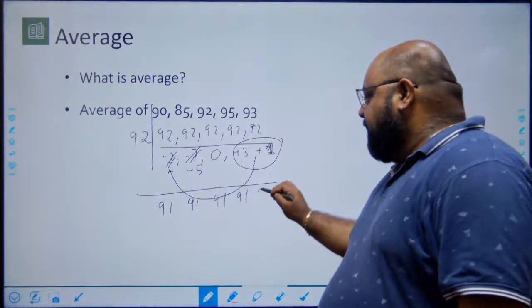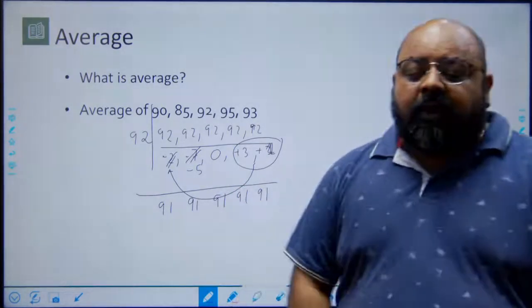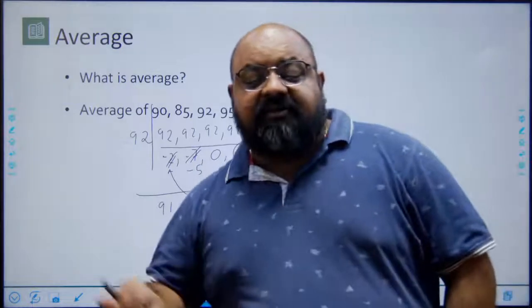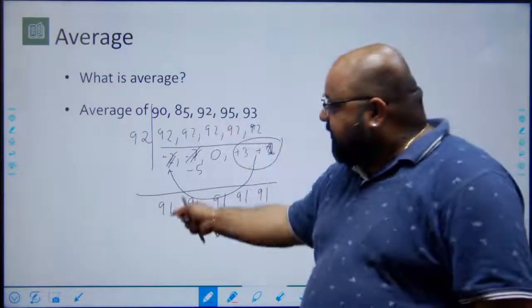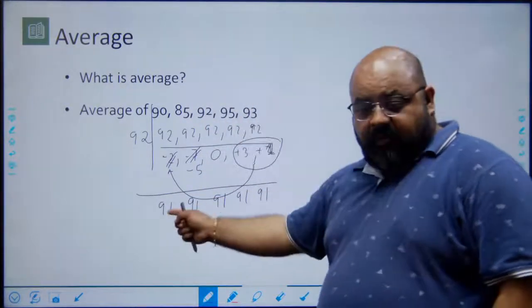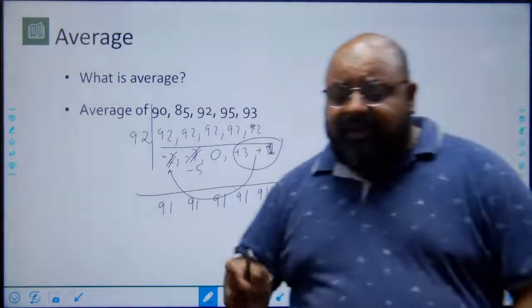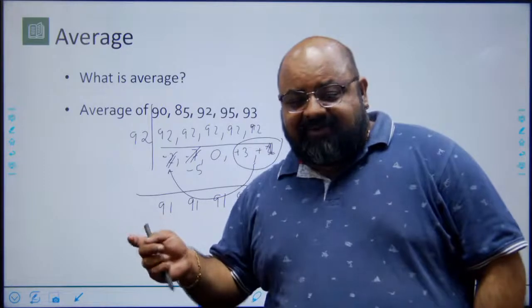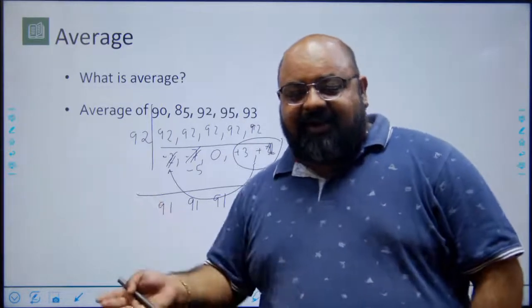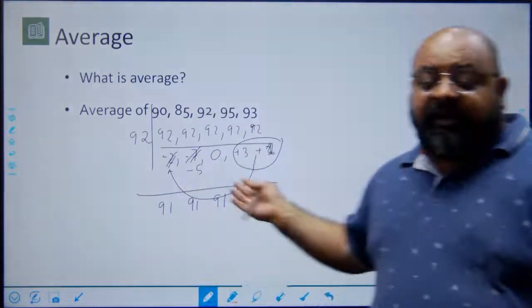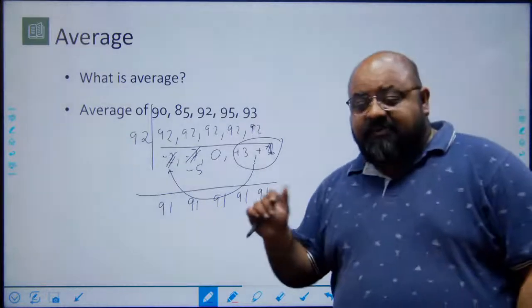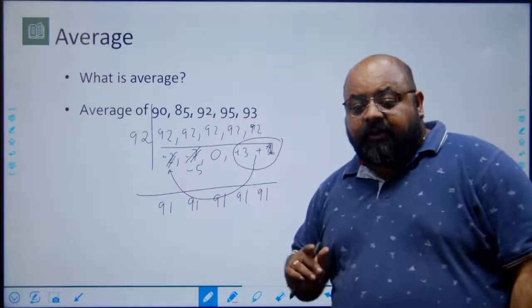How you would have seen this in school would be the sum of deviations from the average is 0. So if you look at the deviation of each of these numbers from 91 and add them up, they will be 0, right? Outrightly, this doesn't look very convincing. I mean, come on, I could have added and divided by 5, that was good enough. Why do this? This becomes very useful where there is a missing number, right?